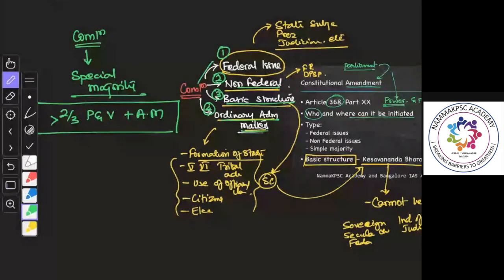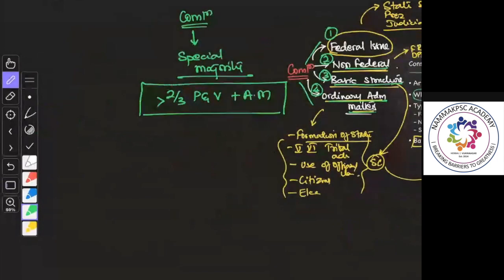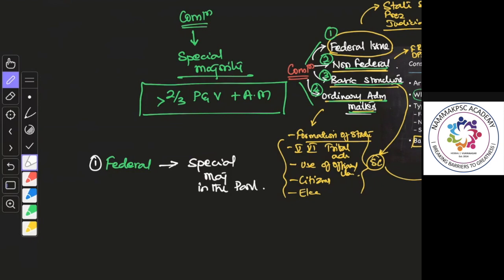Why did I have to do this? So any matter dealing with federal issue requires special majority in the parliament, plus approval by more than 50% of the states. Okay, more than 50% of the states should approve these provisions.